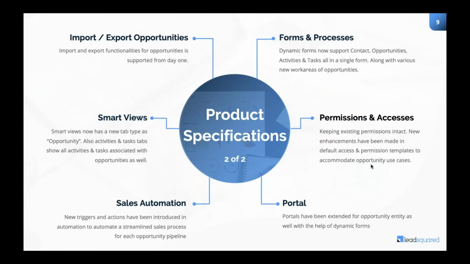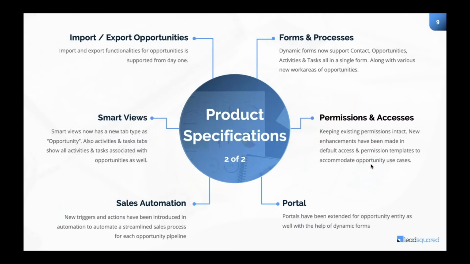Moving forward, coming to some basic features which are expected, like import, export, again available, smart views configuration for opportunities, again available, automations with respect to opportunities, forms and processes. Forms, the dynamic forms of LeadSquared now have the capability to have contact fields, opportunity fields, activity fields, task fields all together in one single form. You fill one form, the contact will get created, the opportunity will get created, the activity will get created, and also a follow-up task will get created.